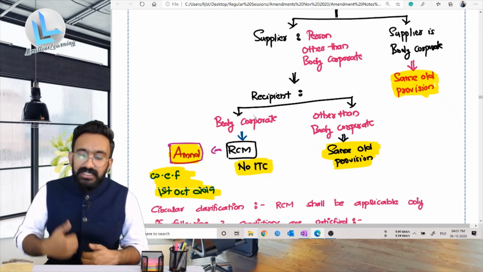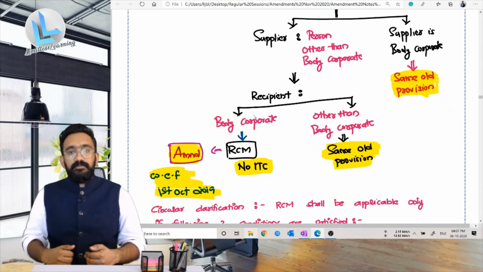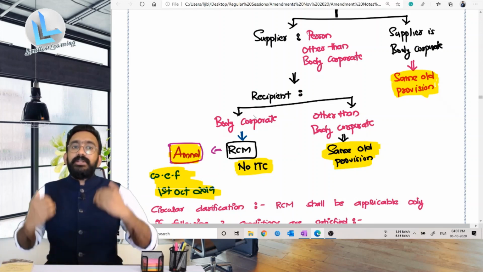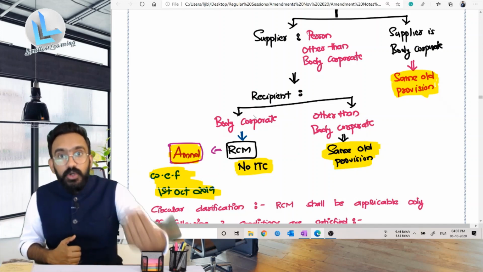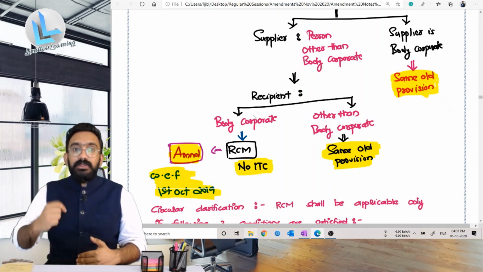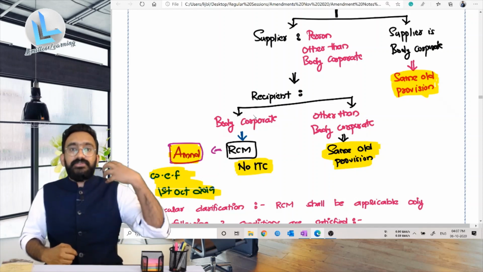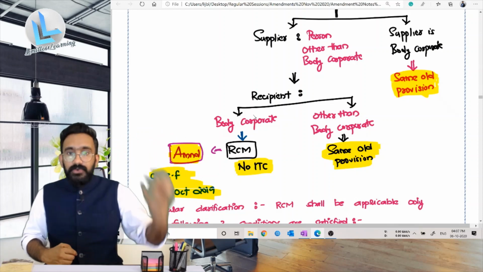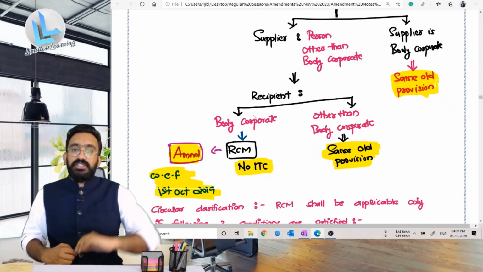But if you're a person other than a body corporate, say I'm an individual sole proprietor who's having 5 Swift cars, the next question I should ask is, who is the recipient? So I'm a non-body corporate supplier who has opted for 5%. Now I provide services to a body corporate. It will be under reverse charge. It will be paid by the body corporate. So if I'm a sole proprietor, giving 5 Swift cars on rent, collecting 50,000 per month from Infosys, then it is Infosys who has to pay GST under reverse charge on this.